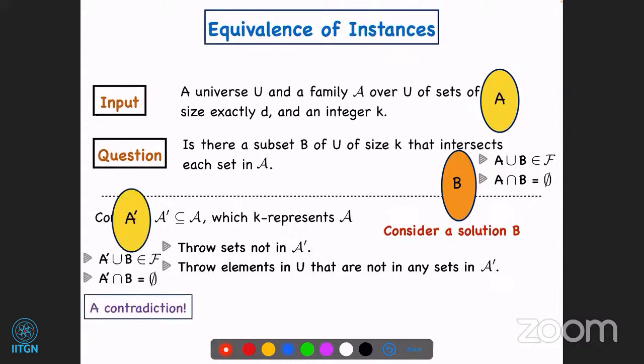Since A prime, your subfamily, k-represents the family A, there is some A prime in the family that you have kept such that A prime is also disjoint from B. This is enough here. If you can find a set in your subfamily A prime which does not intersect B, then this contradicts that B is a solution. So such a thing cannot happen, and the instances are equivalent.